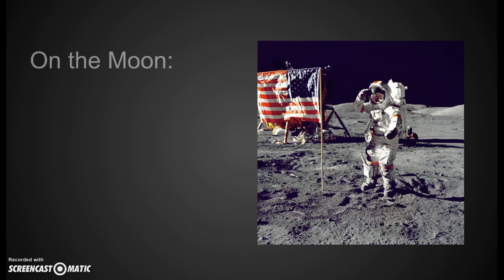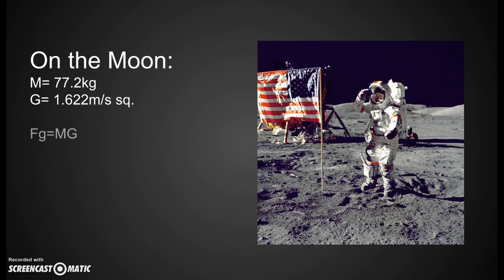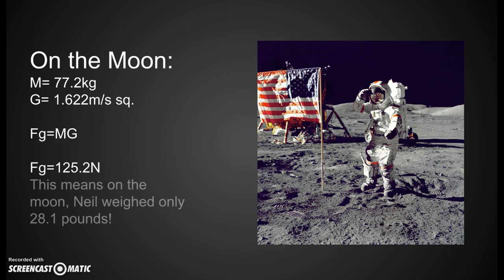On the Moon, his mass remains at 77.2 kilograms. The acceleration due to gravity on the Moon is 1.622 meters per second squared. The equation for finding weight, or force of gravity, is mass times acceleration due to gravity: 77.2 kilograms times 1.622 meters per second squared. From this I get 125.2 newtons, which when converted to pounds is 28.1. This is how much Neil Armstrong weighed on the Moon.